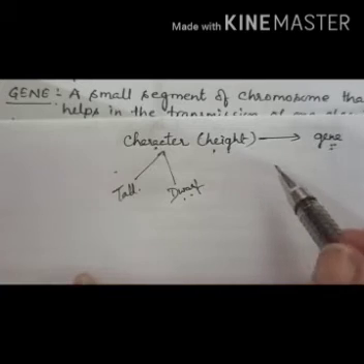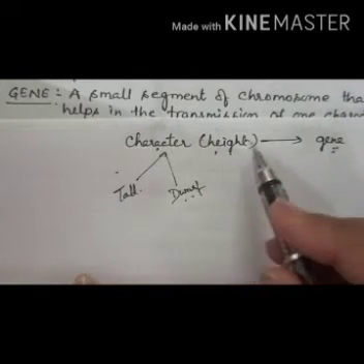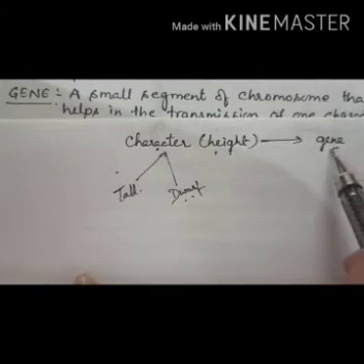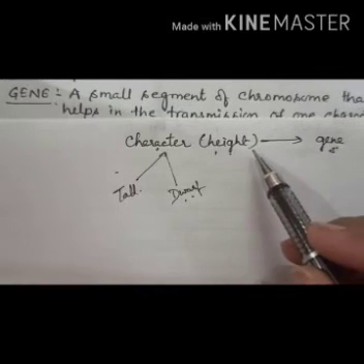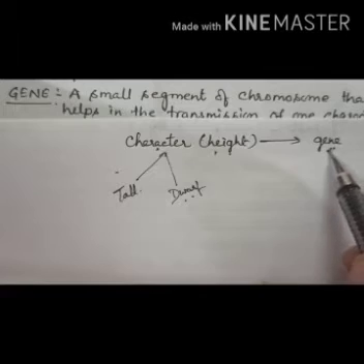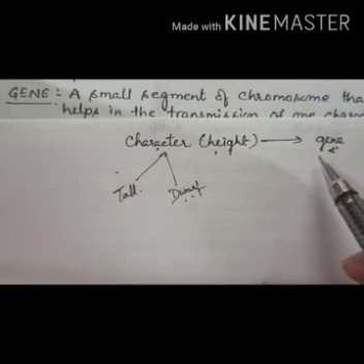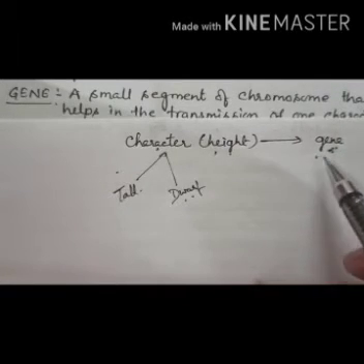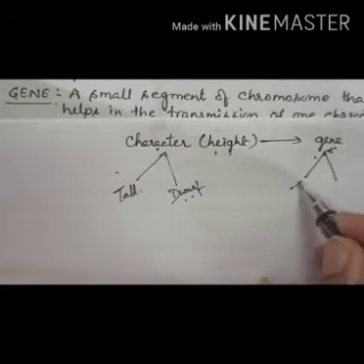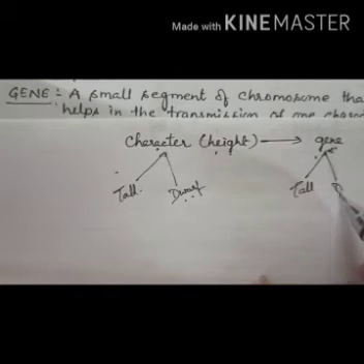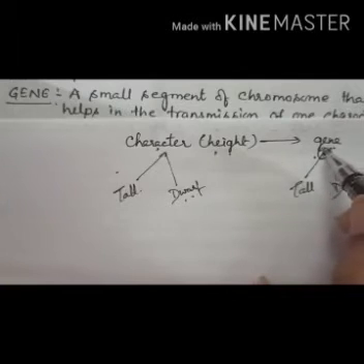The same way, that character is controlled by a gene, and the gene carries the character of height. It may carry the tall character and also the dwarf character, right? Suppose this is a gene.